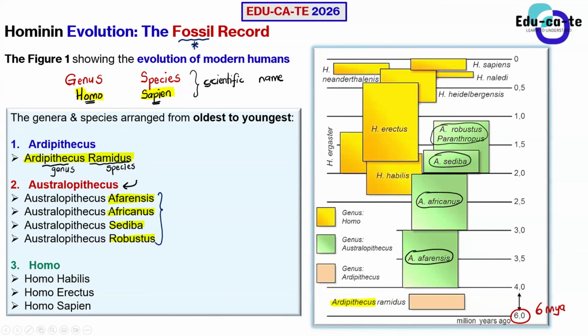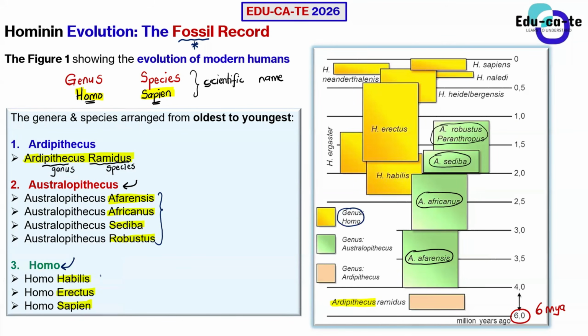You just need to have an idea that we have 3 different genera in human evolution, or hominin evolution: the Ardipithecus, the Australopithecus, and then the third one, the Homo genus. Under the genus Homo, we were able to discover 3 different species: Homo habilis, Homo erectus, and Homo sapien.